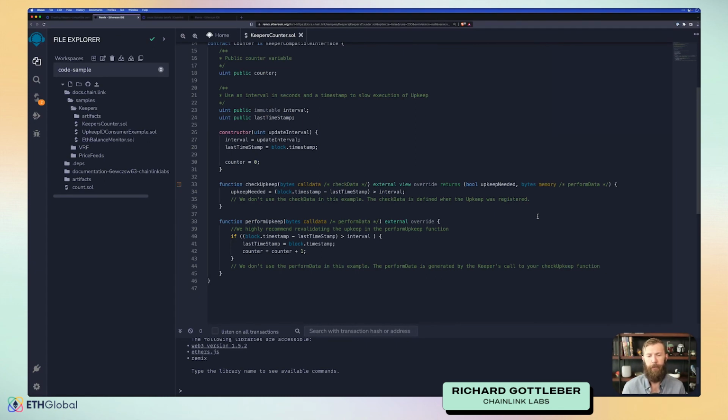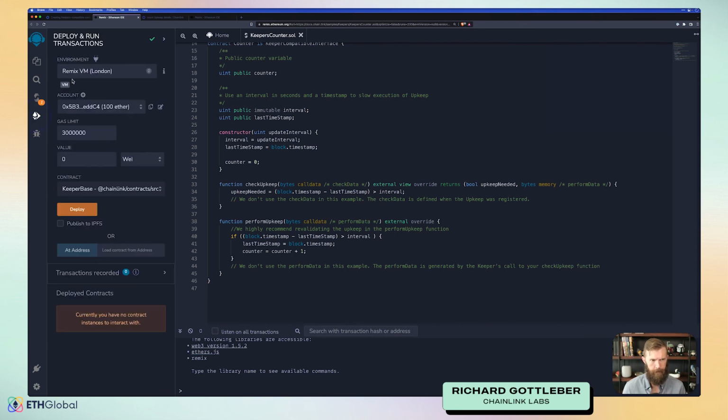It's a little bit more involved because this perform upkeep and check upkeep methods allow you to have any validation that you need to check if you actually need upkeep. You could look at things like pricing, wallet balances. Essentially, the sky's the limit when it comes to what you can do with custom upkeep functions. So before we dive into adding this to a keeper, let's deploy it first. Same thing that we've been doing this whole time.